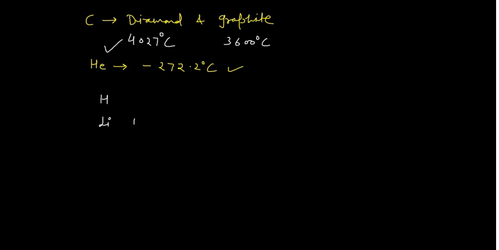After lithium you have beryllium, and after beryllium somewhere here you have boron, then carbon, nitrogen, oxygen, fluorine, and neon. Of course helium is also there. In between them there are other elements. I am not going to write those elements, but please remember these are the representative elements.